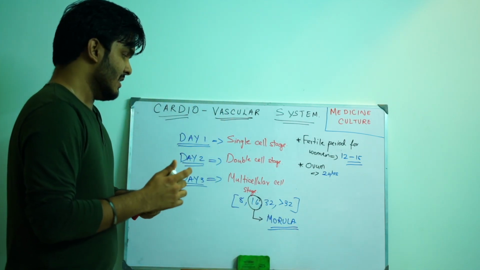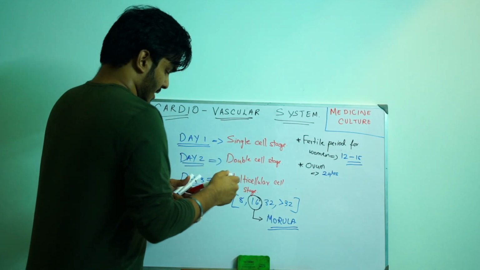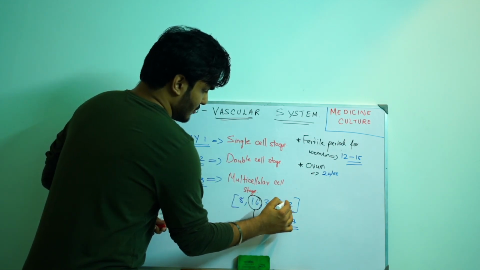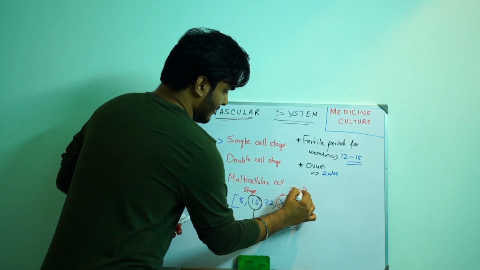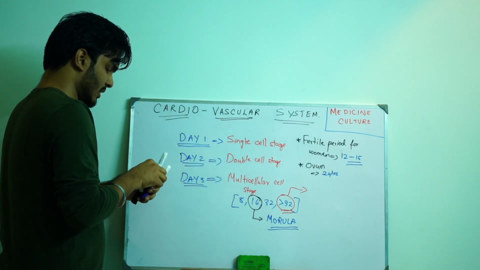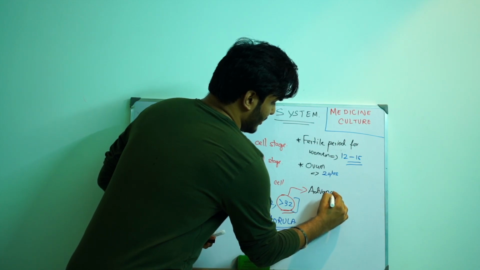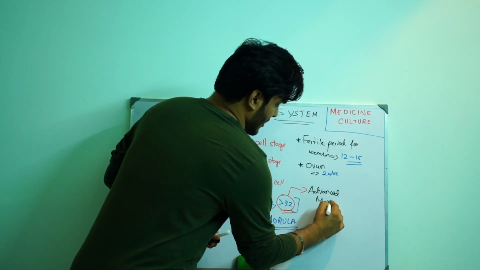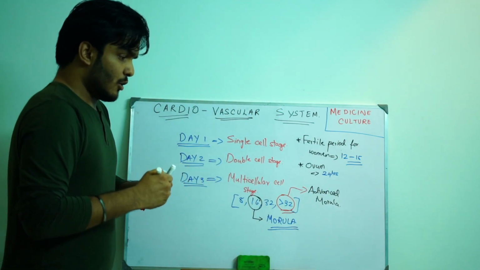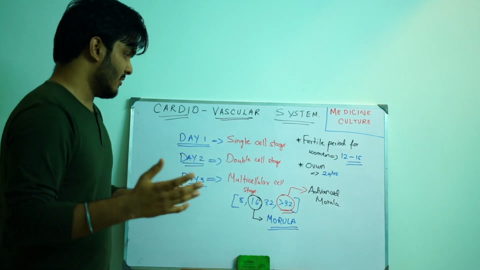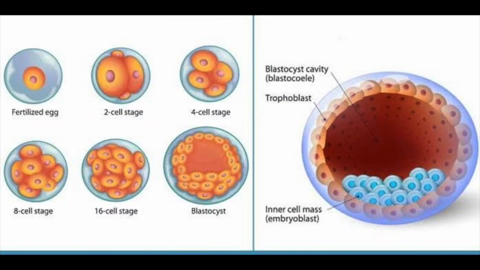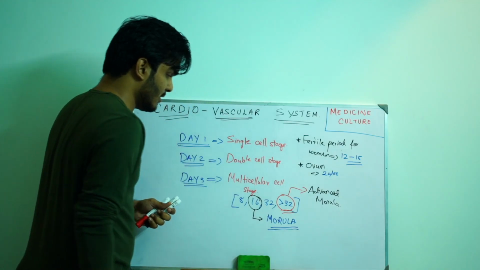So morula is a 16 cell stage. And what is this? More than 32. So more than 32 is called as advanced morula. I'm writing it here, so note it down. Anytime if you get a question, what is the 16 cell stage called as? You need to answer it as morula. You should be definite in your answers. So what is a cell stage that is having more than 32? It's called as advanced morula.